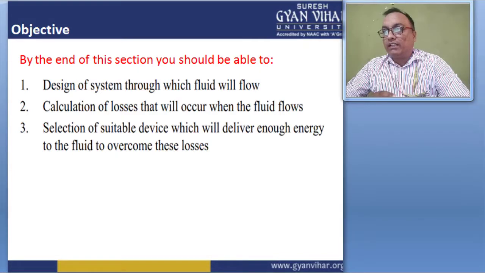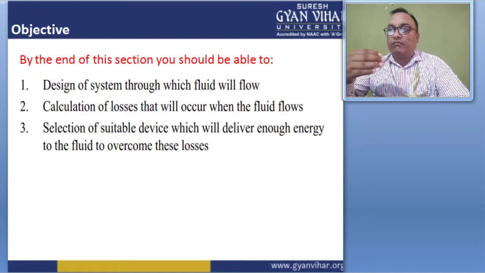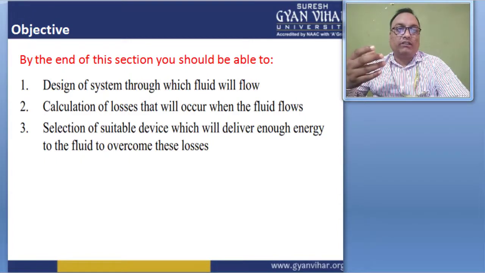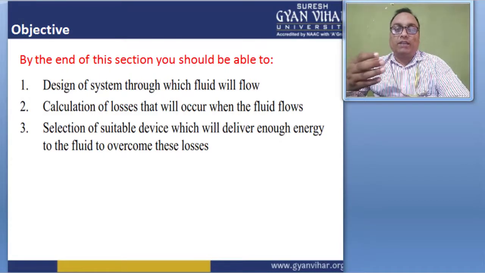It also gives information about some types of losses, and where very high power is required, and the selection of a suitable device which will deliver enough energy to the fluid to overcome these losses. This type of information is also provided by the symbol circuit.